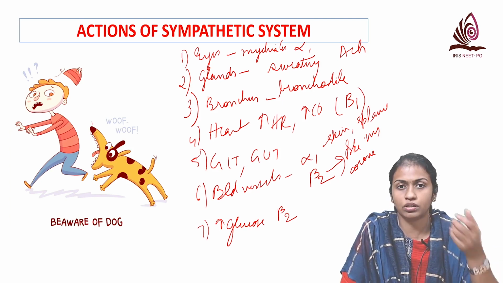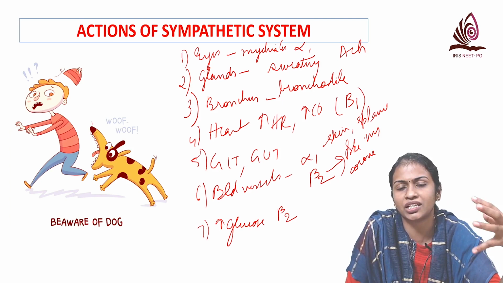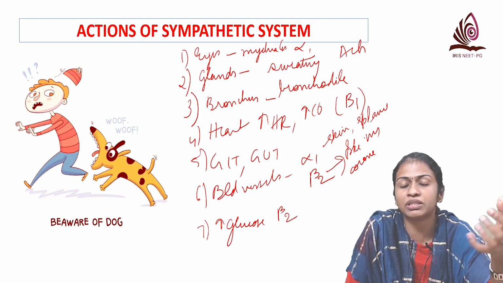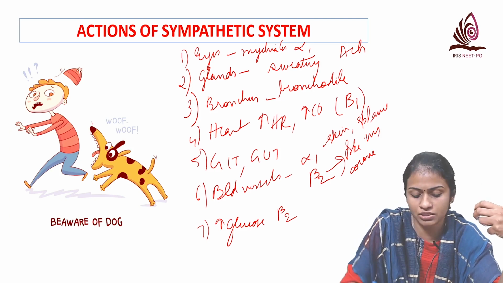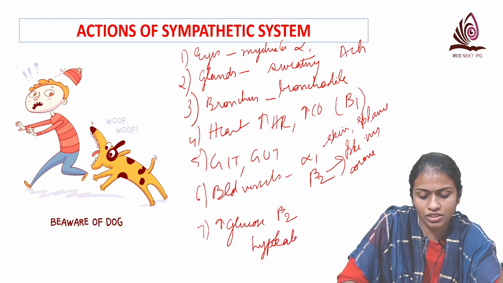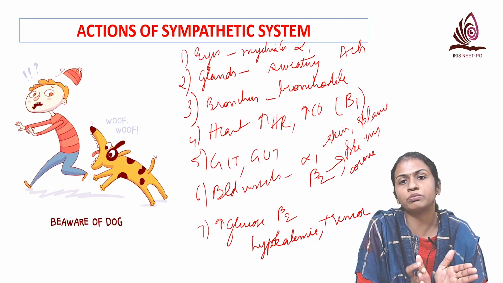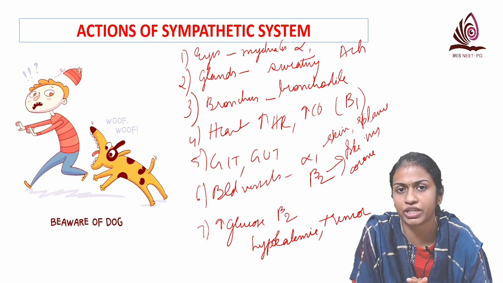So those are the main actions, and then you have some miscellaneous actions, like it causes hypokalemia. Initially there is hyperkalemia, but then there is uptake by the skeletal muscle, so it produces hypokalemia. In the skeletal muscle there may also be tremor because of beta 2 stimulation. So with this picture, you can remember the actions of the adrenergic system.